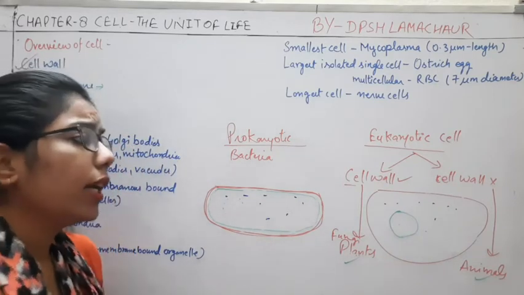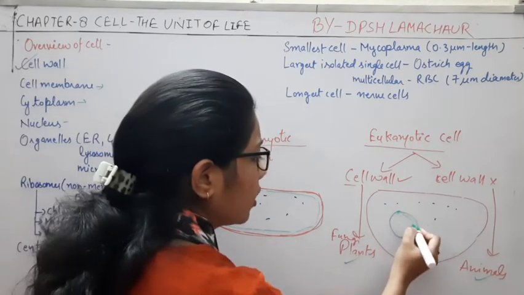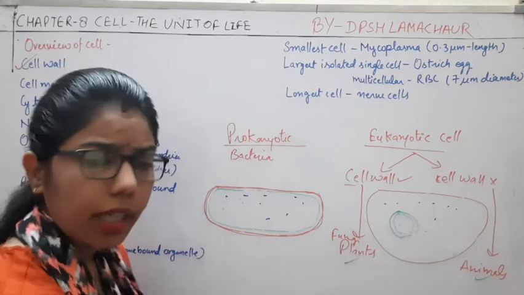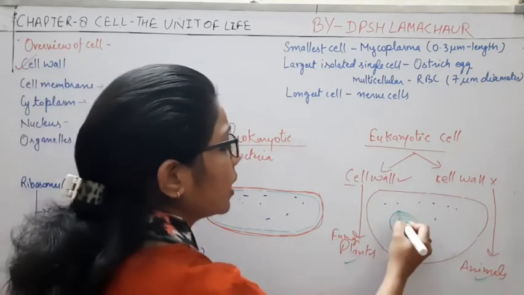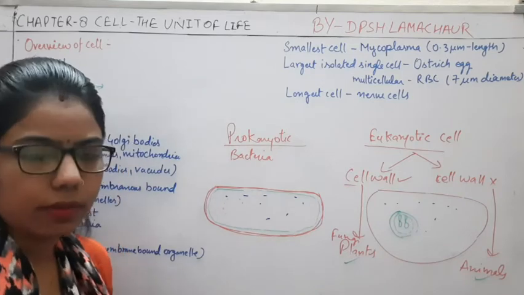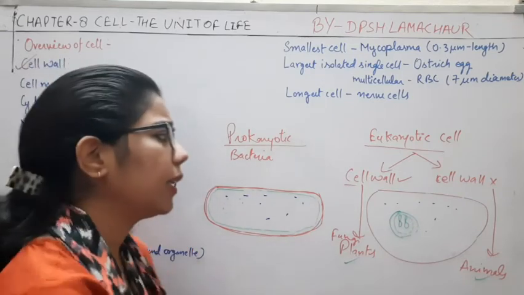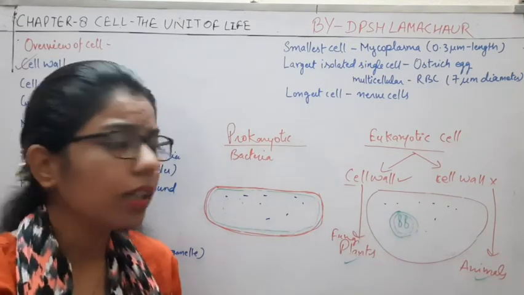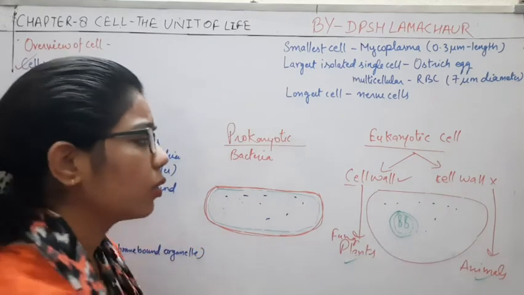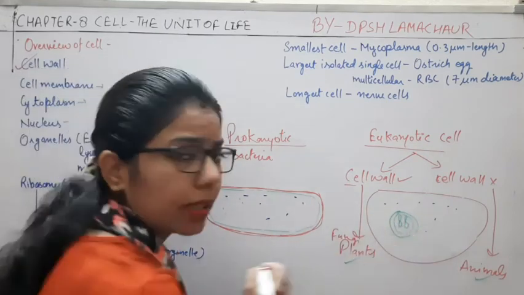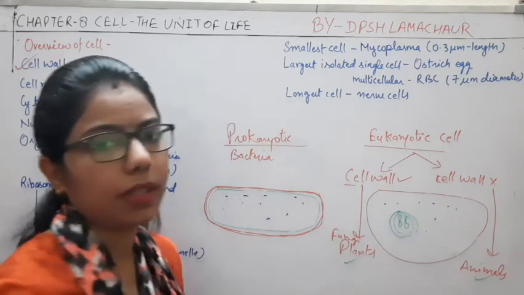Now this nucleus is a membranous structure. Inside this nucleus, you can see the chromosomes. We know that the genetic material is present inside the nucleus, and in the chromosome, the chromatin fibers are present in which DNA is present.